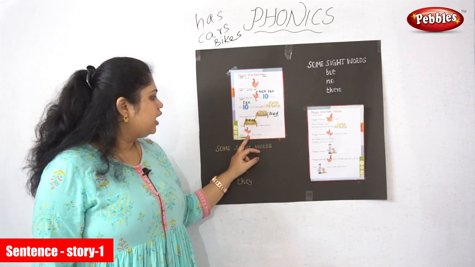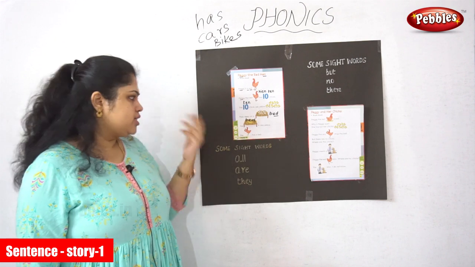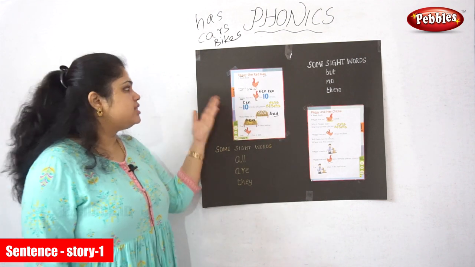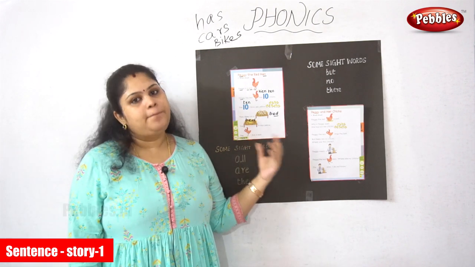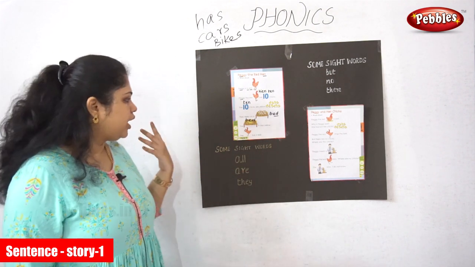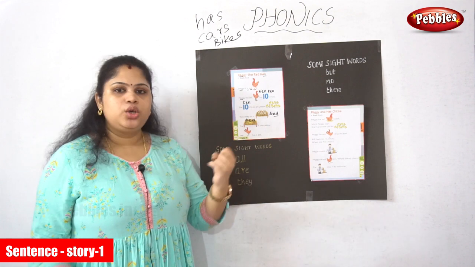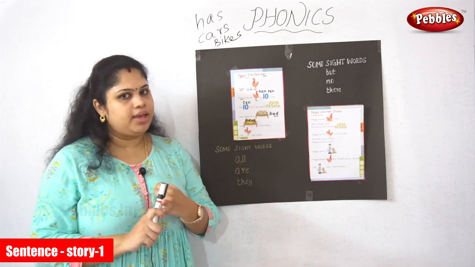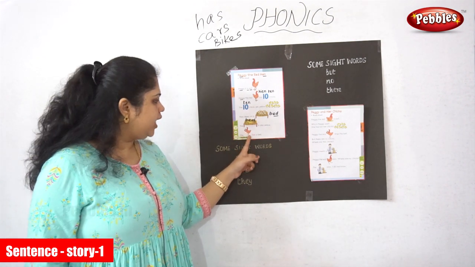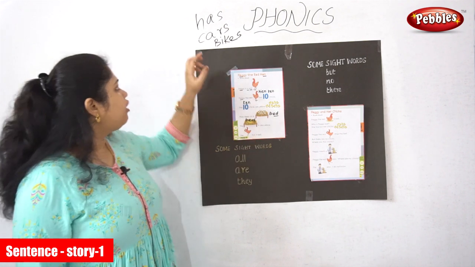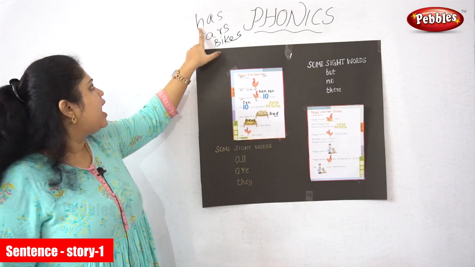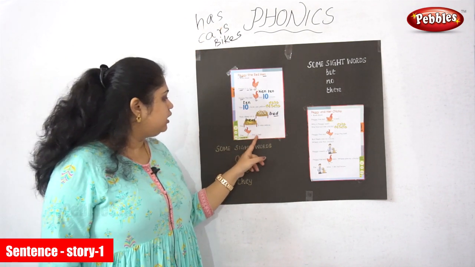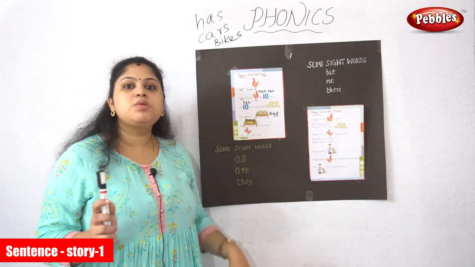T-H-E, the. What is this? We can say hen. What is the hen's name here? Yes, the hen's name is Peggy. You can use any word here. You can say hen or you can say Peggy. Already I have told you, A is as. What is the sound of H? Ha. Has a bell. What is meant by bell?